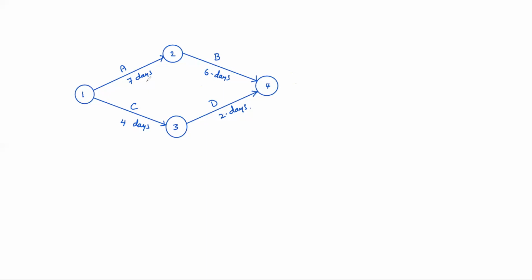Now, while drawing this network, some rules are there for drawing a network. This is called a network actually. Activities are basically two types. Parallel activities, that means no interdependency.